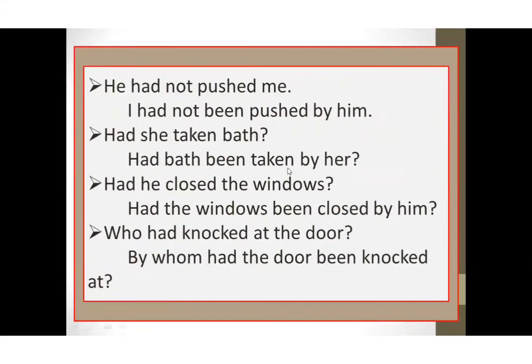Some more examples. He had not pushed me, I had not been pushed by him. Had she taken bath, had bath been taken by her. Pronouns will be changed: he with him, she with her. Had he closed the windows, had the windows been closed by him. Who had knocked at the door? Here who will be converted into by whom, then the helping verb had, the door been knocked at, and at the end a question mark. Students, just who will be converted into by whom, and the remaining sentence structure will be the interrogative sentence structure.